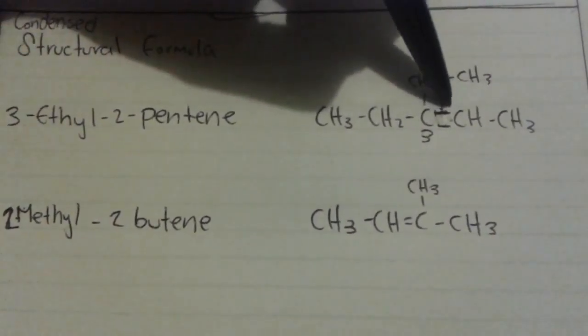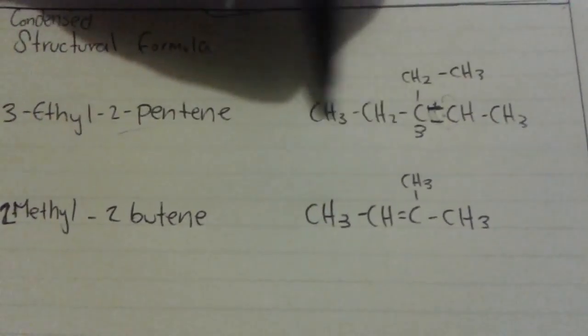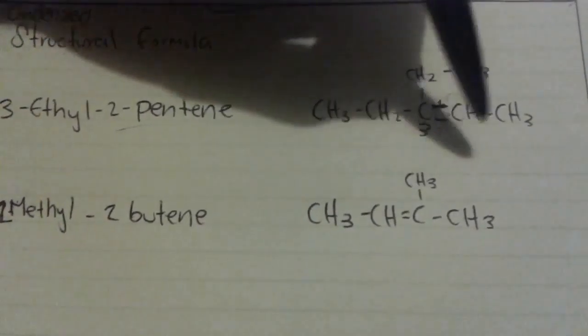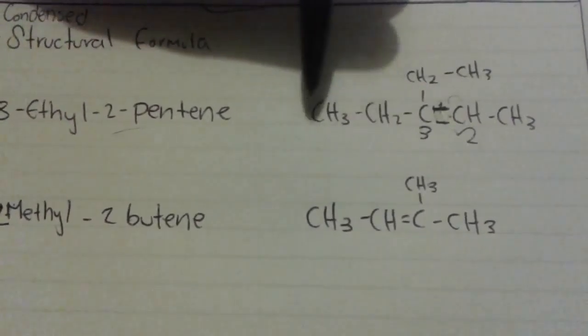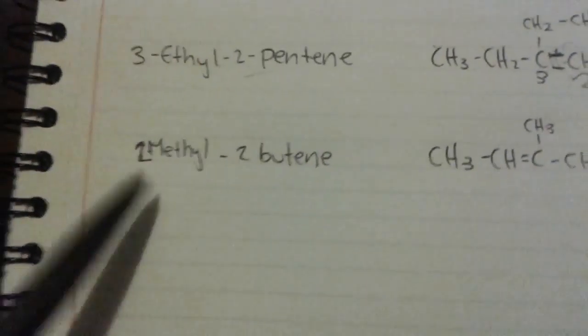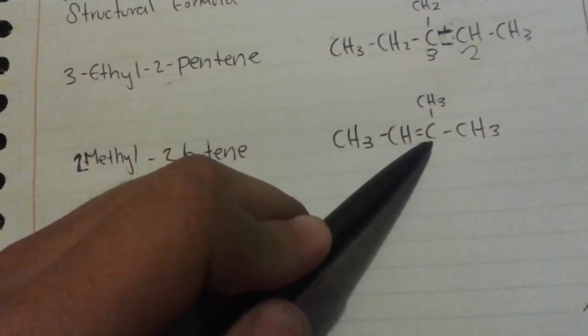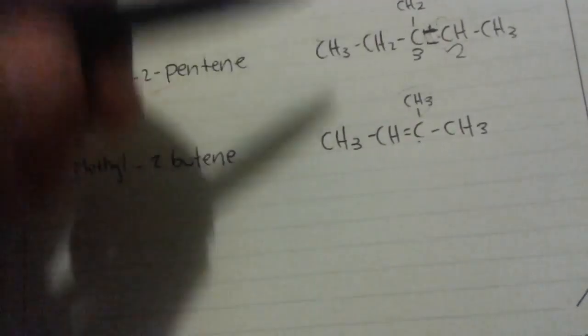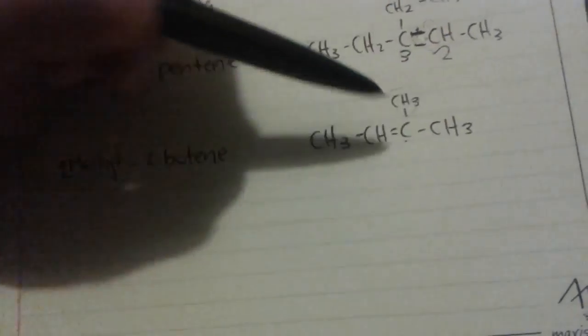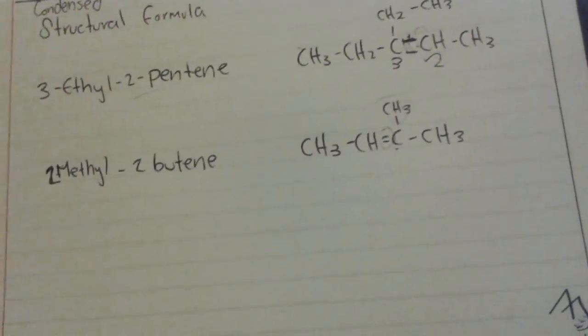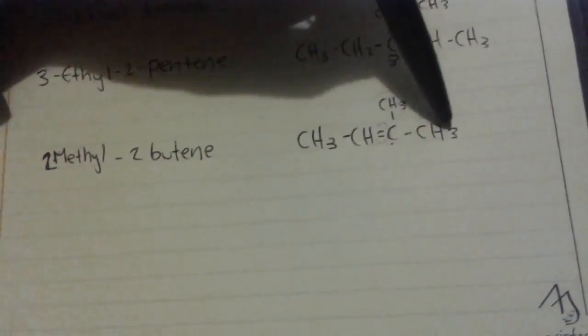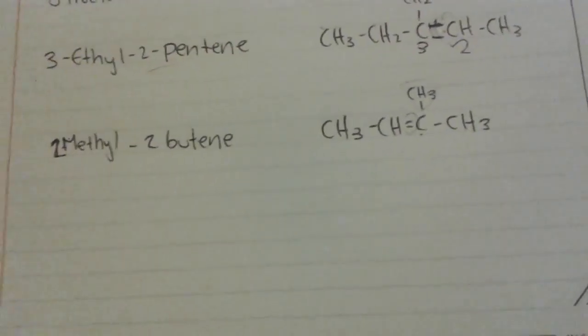Then we have a double bond right here. That's why it's pentene, 2-pentene, because this is the second carbon, and it is 5. And then 2-methyl-2-butene, because in the second carbon we have an alkyl group, and in the second carbon too we have the double bond. Then it is a 4-carbon chain, that's why it's butene.